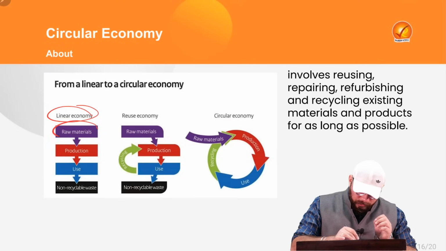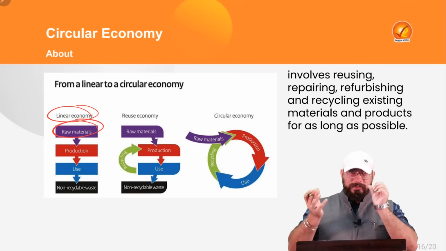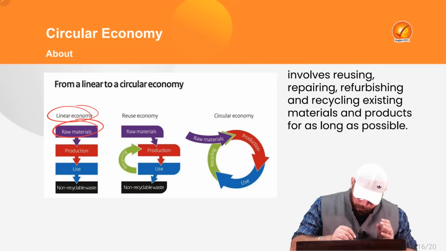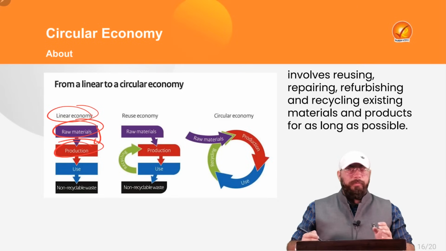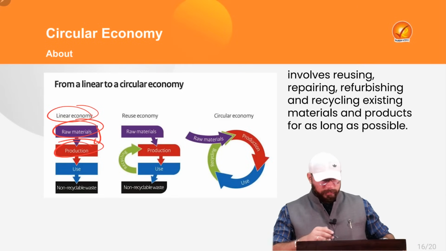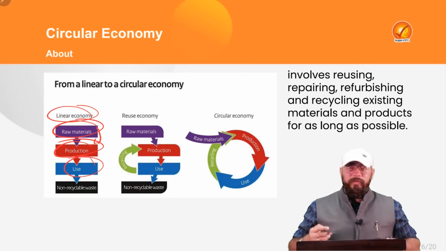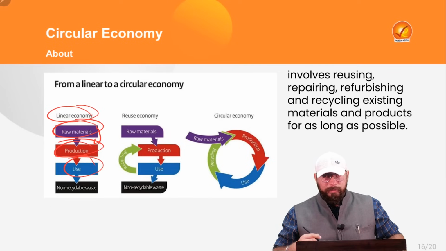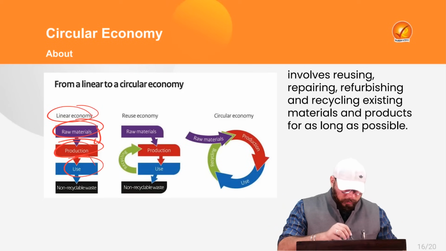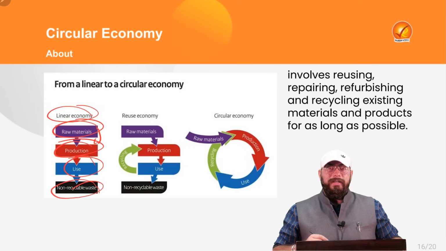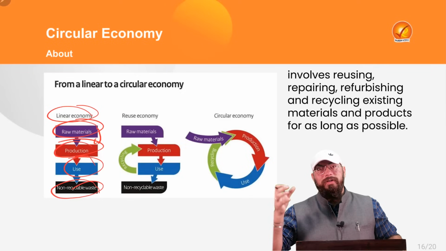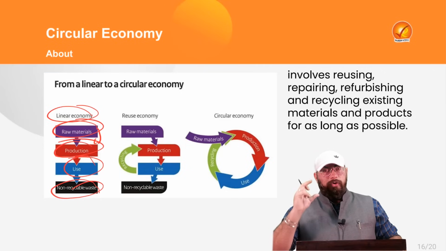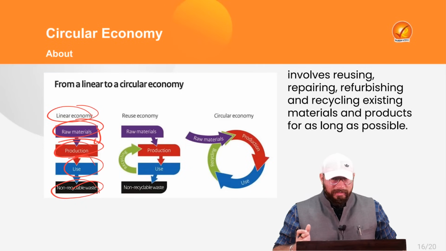So in a linear economy, we are producing raw materials. Of course, there are raw materials. We're extracting raw materials maybe. From those raw materials, we are doing the production process. Now, since we are doing the production, after that, we are using the products. Production makes the final outputs, we are using the products. After we use a product, then we generate non-recyclable waste. For example, a Coke can, right? A Coca-Cola can is there. The Coca-Cola can is made out of certain raw materials.